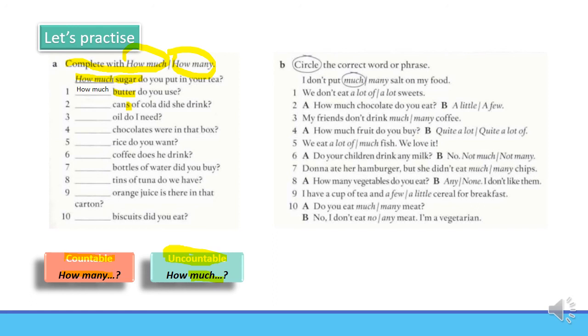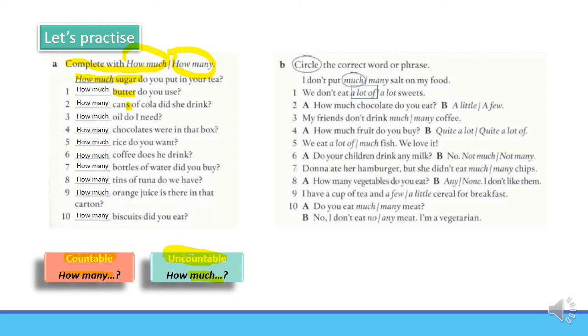Cans, it's a countable noun. That's why the right answer is how many. Now please stop the video, complete, and then check your answers. Great. Let me show the answers. Please check everything, complete, and ask your teacher if necessary.